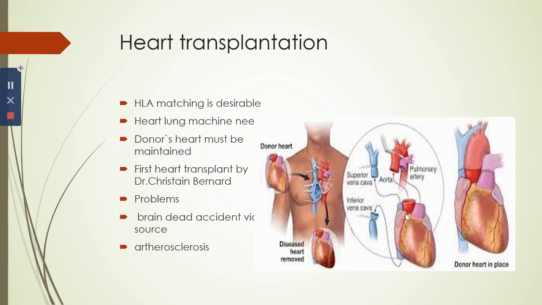Heart transplantation: more HLA matching must be done. A heart-lung machine is needed for this. The donor's heart must be maintained so that when it is introduced into a recipient, it should start beating. The first heart transplantation was done by Christian Barnard in 1964. The problem here is we need accident victims who are brain dead but with good circulatory function. The supply of the organ is limited. Then there is a possibility of atherosclerosis developing in the implanted organ.